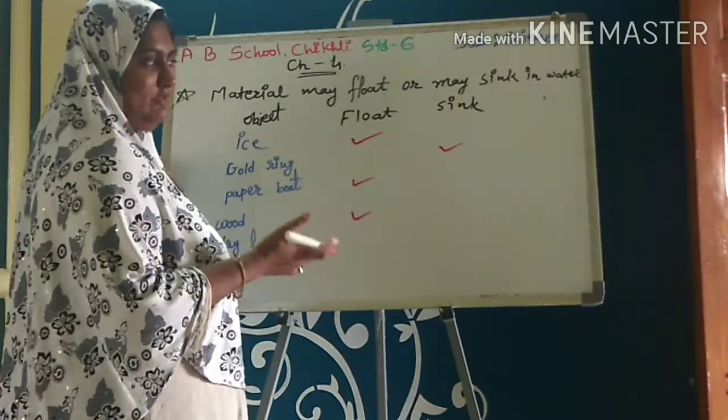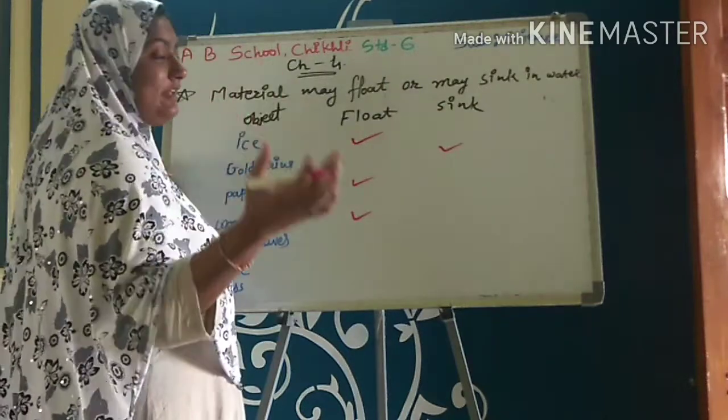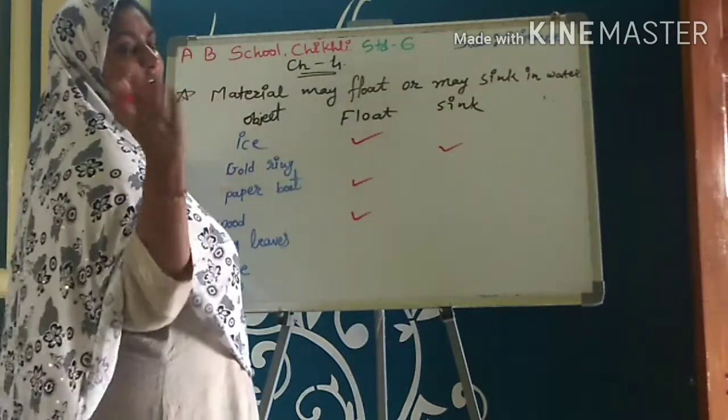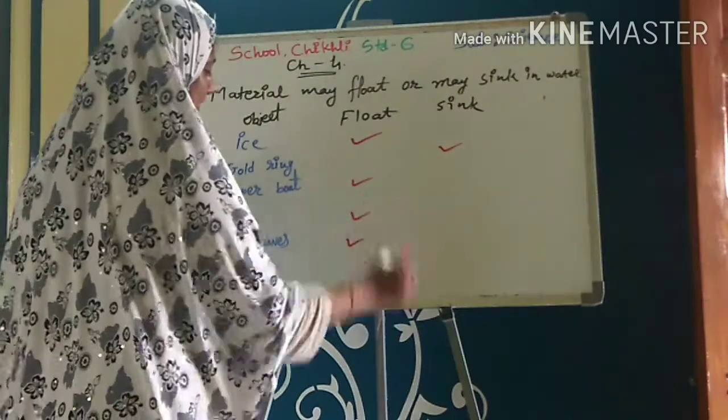That is why it will float on water, because its density is lighter than, or lower than, water. Dry leaves float on water.